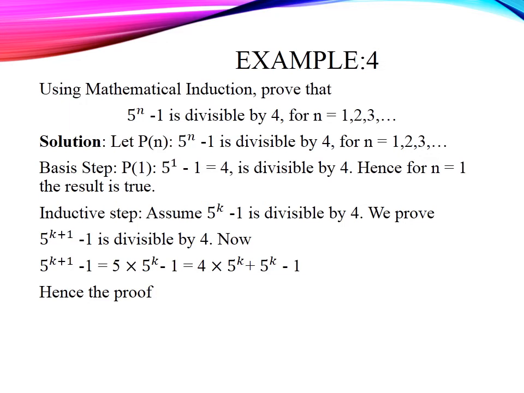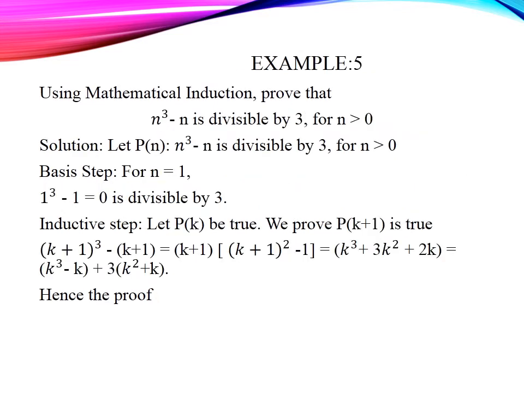The first term is 4 times 5 power k, which is divisible by 4. We combine the second and third terms, that is 5 power k minus 1, which is divisible by 4. Hence the whole total is divisible by 4. Hence the result is true for all n.